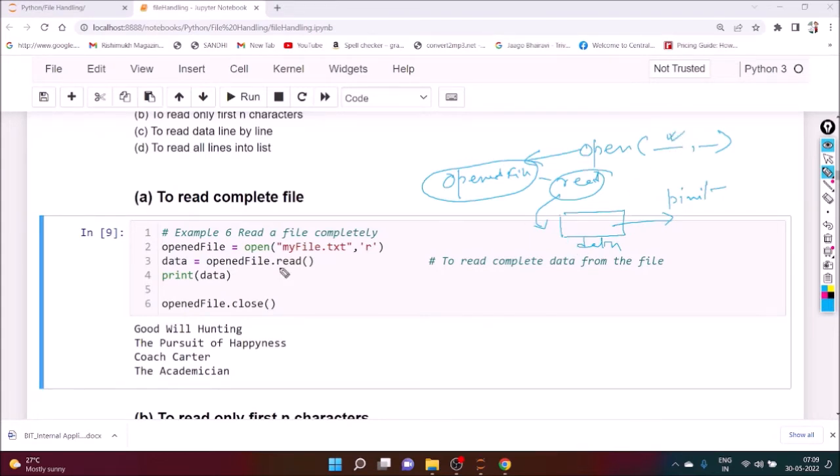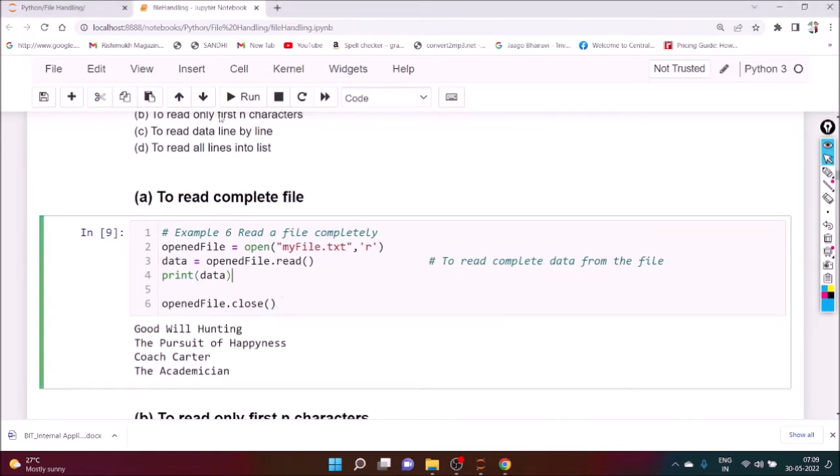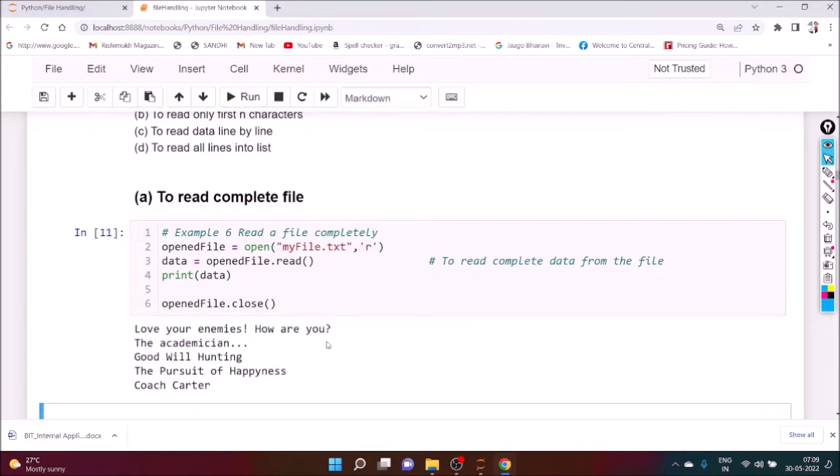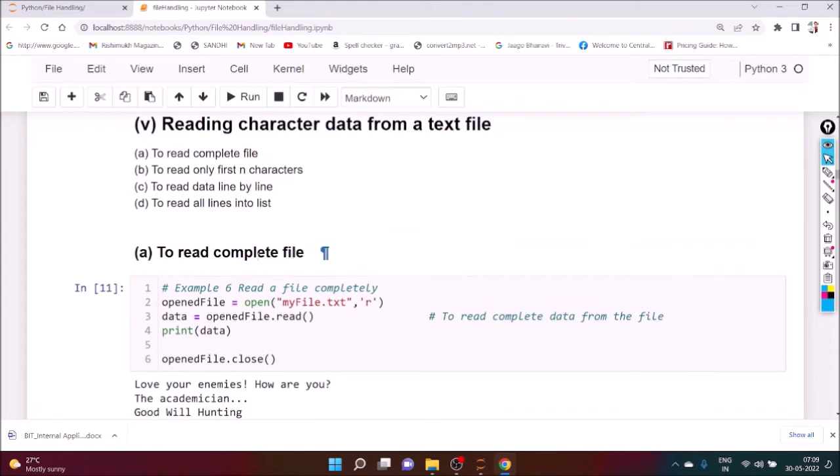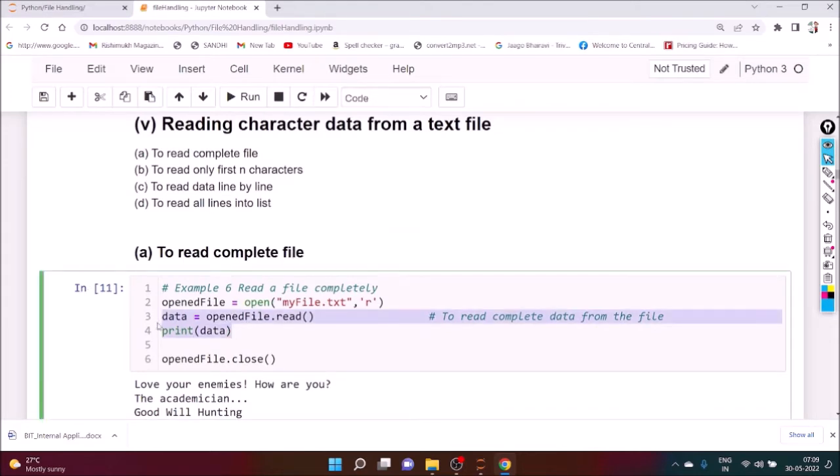Are you getting my point? And definitely after opening it, you have to close it. If you execute it, we can see the output. Love your enemies. How are you? The academician, Good Will Hunting, The Pursuit of Happyness, and Coach Carter. Is it okay? So in this way, we can read the complete file in a single shot.